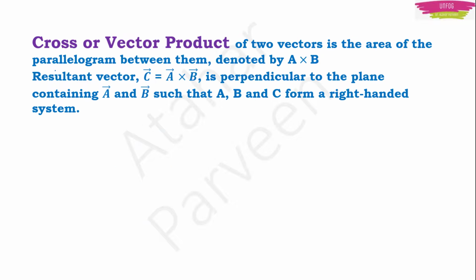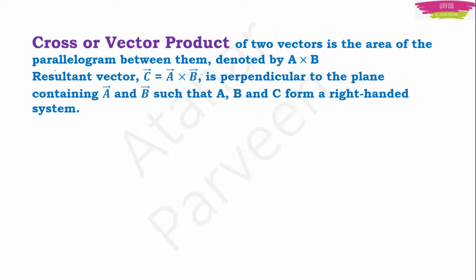Let's talk about the cross product or the vector product of two vectors. Actually, the vector product of two vectors is nothing but the area of the parallelogram between those two vectors. This you remember. And how do you denote this vector product? You denote it by into, means cross. A cross B you say. For dot product you told A dot B, right? For cross product you say A cross B, and the resultant vector, you call it as C. This will be equal to A cross B only.